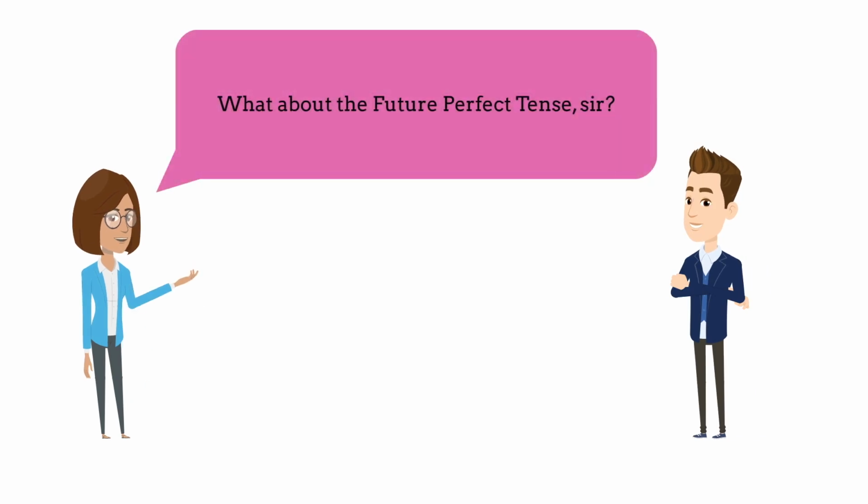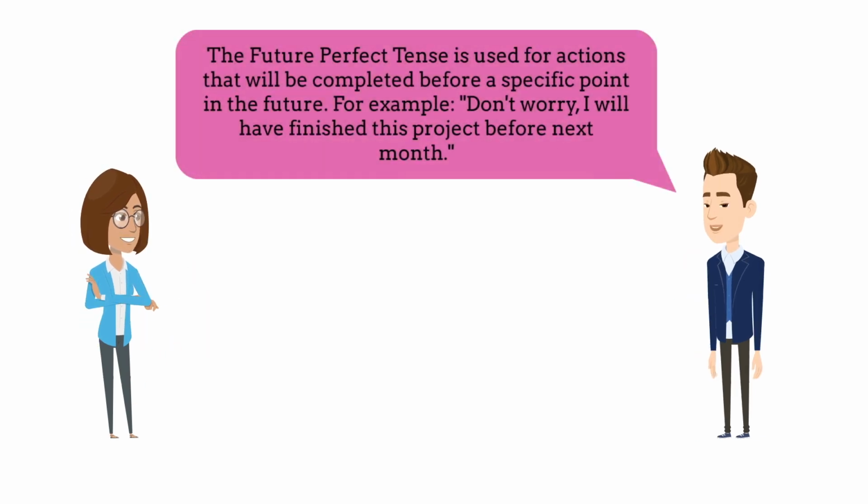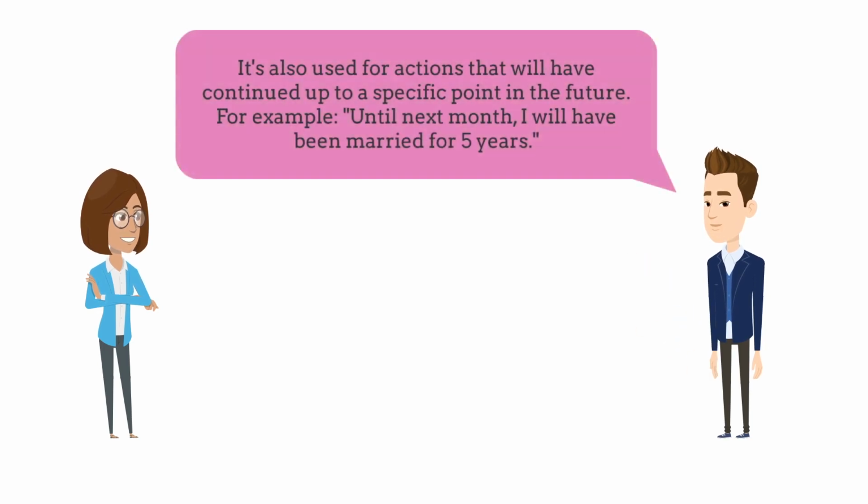What about the future perfect tense, sir? The future perfect tense is used for actions that will be completed before a specific point in the future. For example, don't worry, I will have finished this project before next month. It's also used for actions that will have continued up to a specific point in the future. For example, until next month, I will have been married for 5 years.